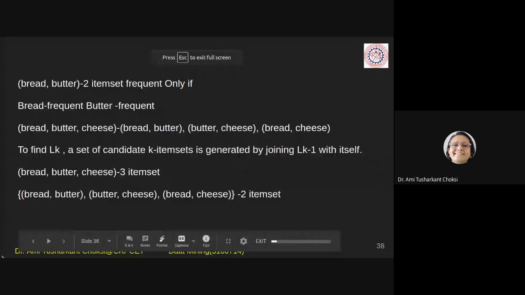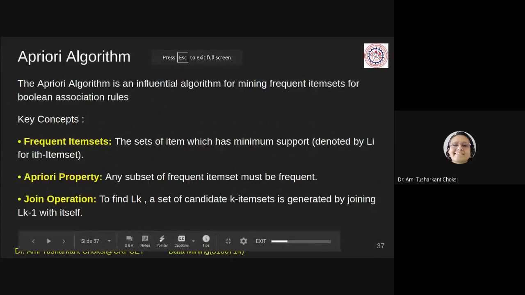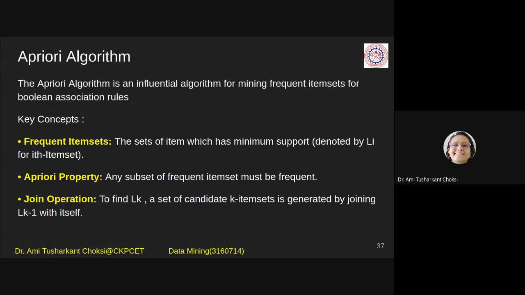Let us proceed. So what we understood is, for the Apriori algorithm, three key concepts are there. One is frequent itemset, that is, the sets of items which have minimum support, right? The support of the itemset must be greater than or equal to the minimum support.